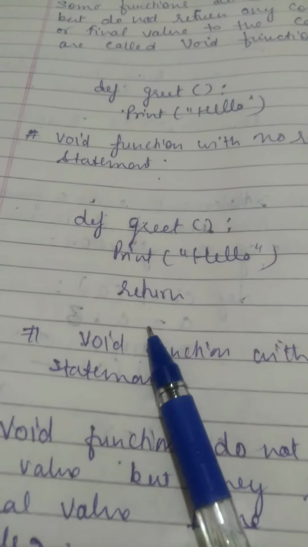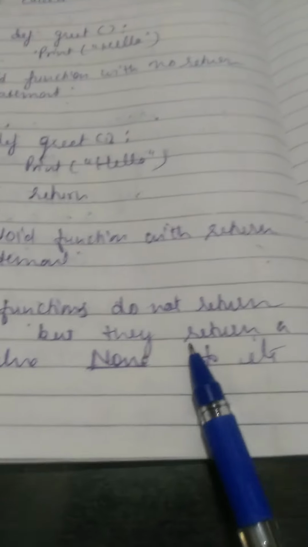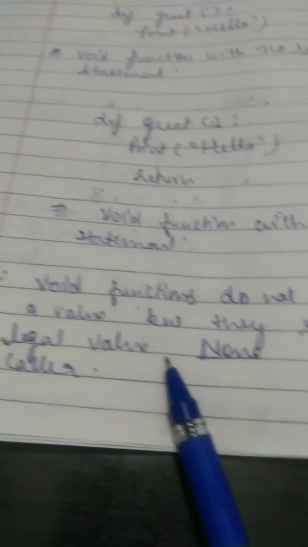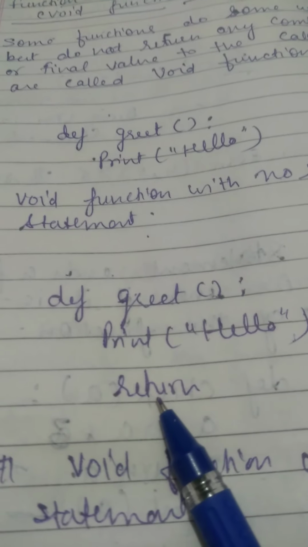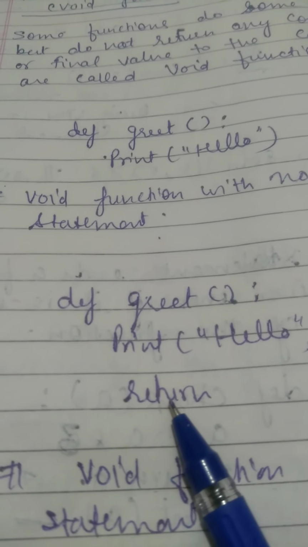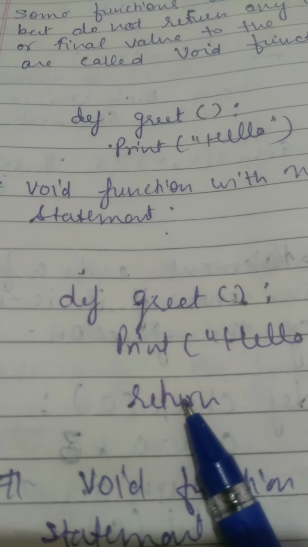But if we write a return statement, what will happen? Void functions do not return a value, but they return a legal value, None, to the caller. If you write return, it will return a None value to the caller function.